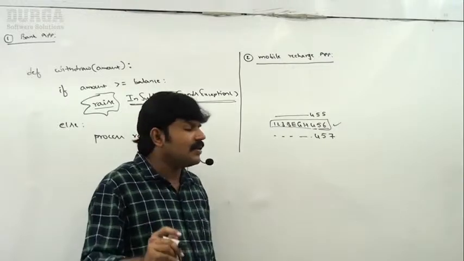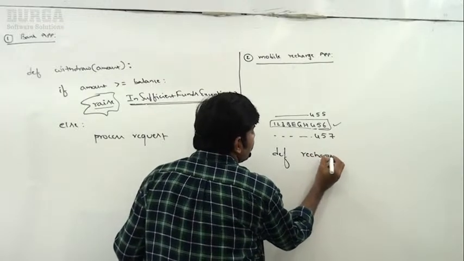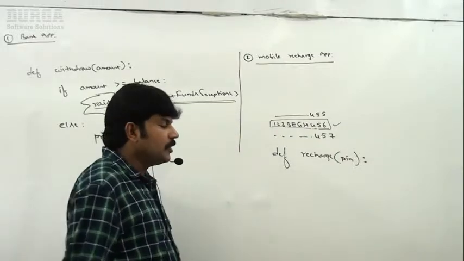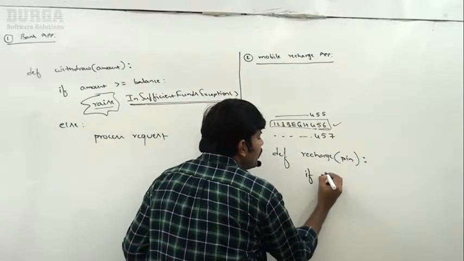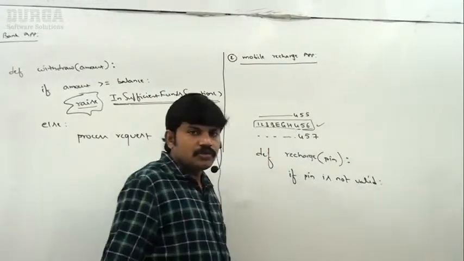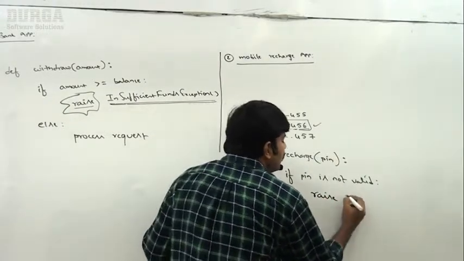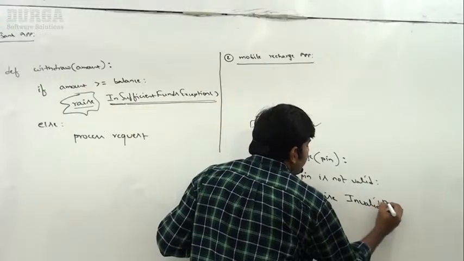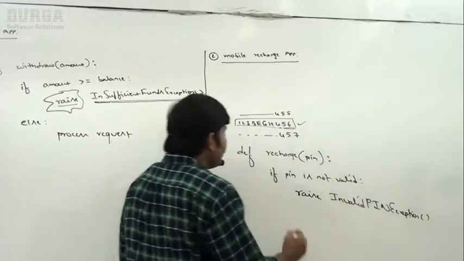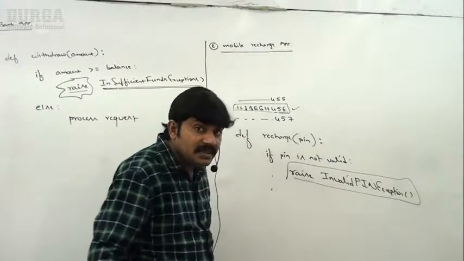Now just observe the def recharge function. Sir, can you please enter the pin? I have to enter the pin. So if the pin is not valid, you entered a wrong pin, then can you please raise invalid pin exception, like this, right? So what is this invalid pin exception? This is nothing but what?